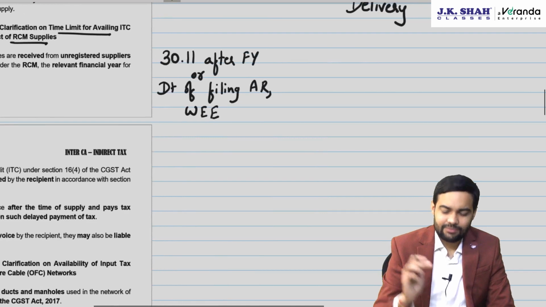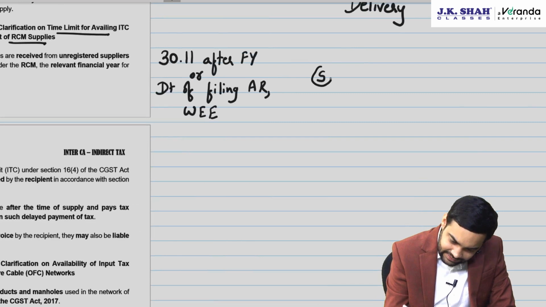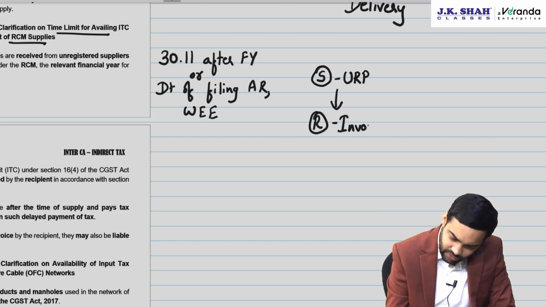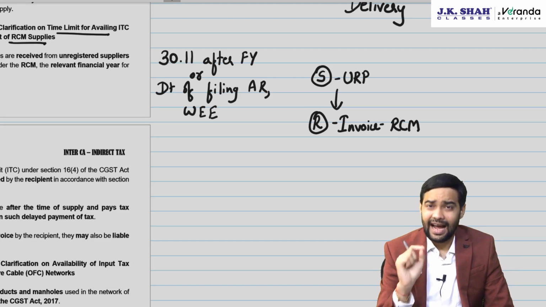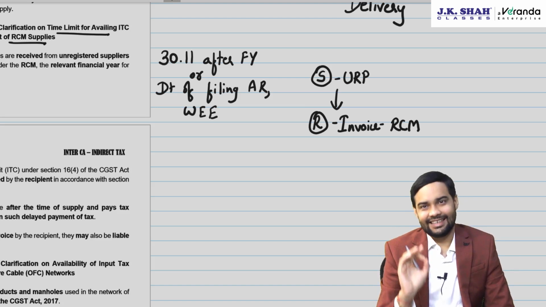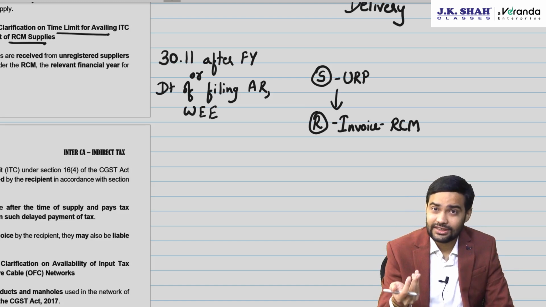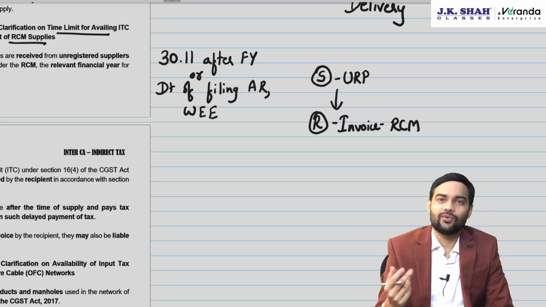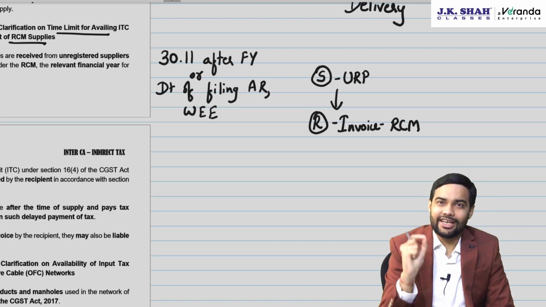Let's take an example. Whenever it's a case of RCM and the supplier is an unregistered person, then who raises the invoice? The recipient issues the invoice. For RCM cases, this is called a self-invoice. So if the supplier is unregistered and it is a case of RCM, then the recipient has to issue the invoice and it is a self-invoice. Now the question which arises is, in this case, what would be the time limit for availing ITC?